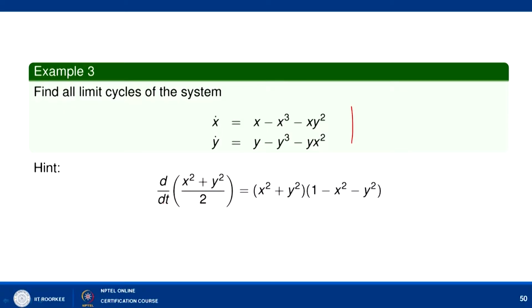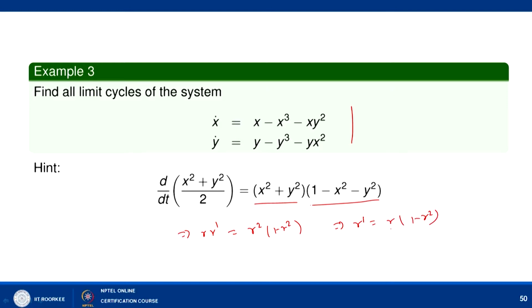Now, the next example is to find all limit cycles of the system x dash equal to x minus x cube minus x y square and y dash equal to y minus y cube minus y x square. So, here we can find d by dt of (x square plus y square) upon 2, which is nothing but r r dash. So, if you look, this is nothing but r square into 1 minus r square. So, we can say that r dash is equal to r into 1 minus r square, right.